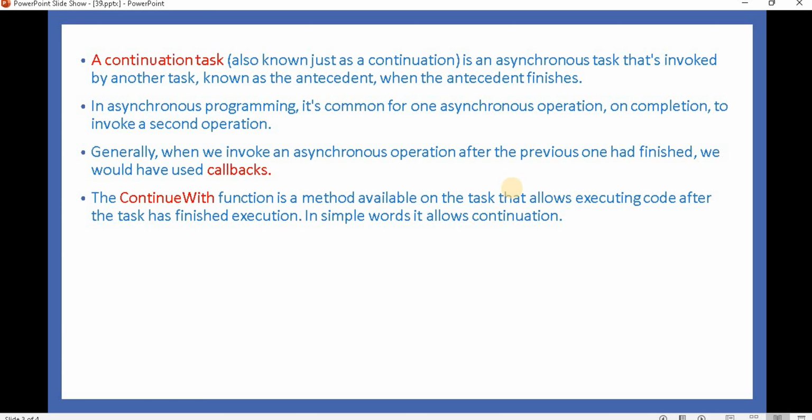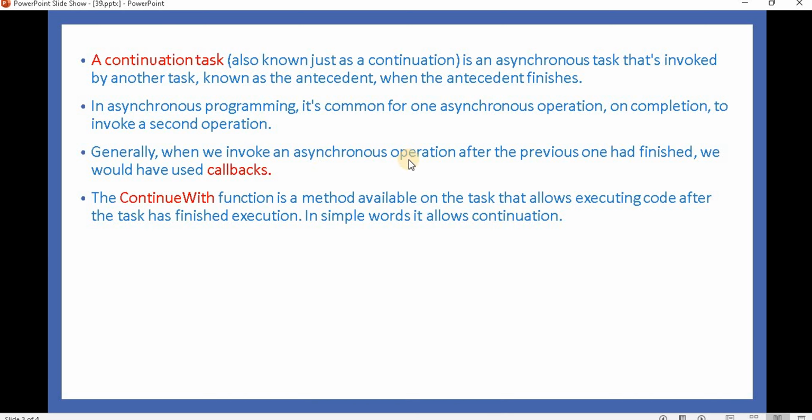For example, when we execute a method through a task, once that task completes the execution of that method, the continuation of that method runs, and this is where ContinueWith works.